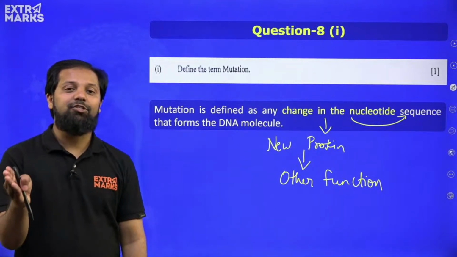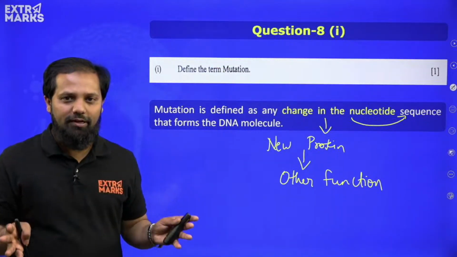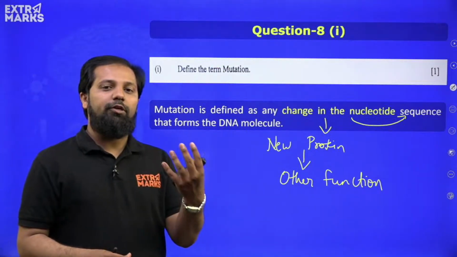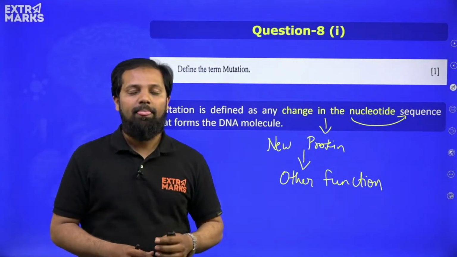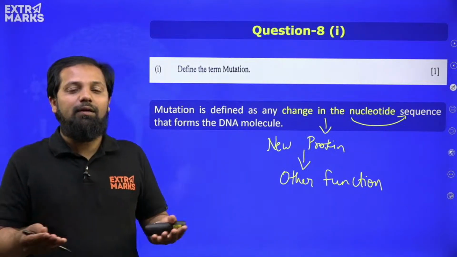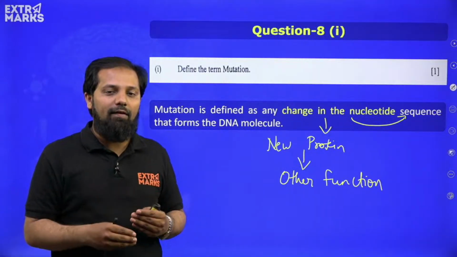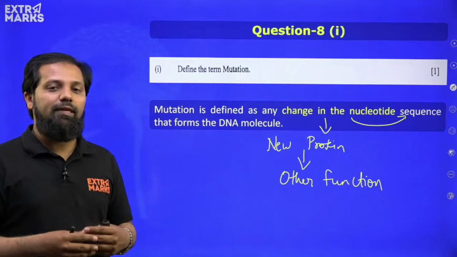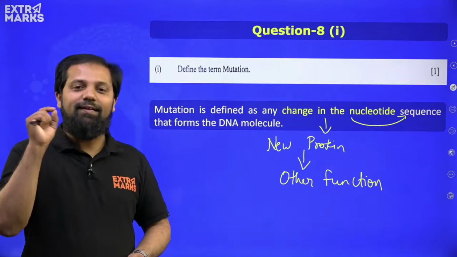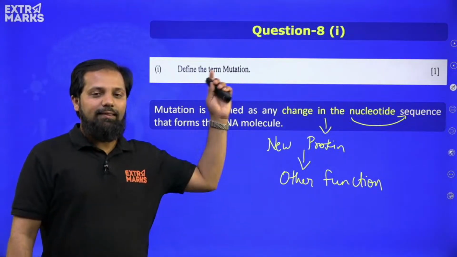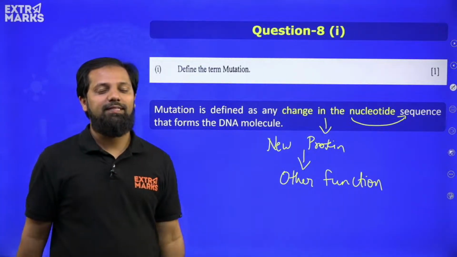So there will be some change in the feature or the function because of mutation, and there are various reasons for mutation. Exposure to UV for more time, long term exposure, that leads to mutation. If certain carcinogenic chemicals are consumed in the form of food additives, unknowingly people will have consumed it. When those carcinogenic materials enter into the body, they show their effect by changing or modifying the DNA sequence, hence that also leads to mutation. Okay, so this is a very simple question, and for that we have a simple answer.